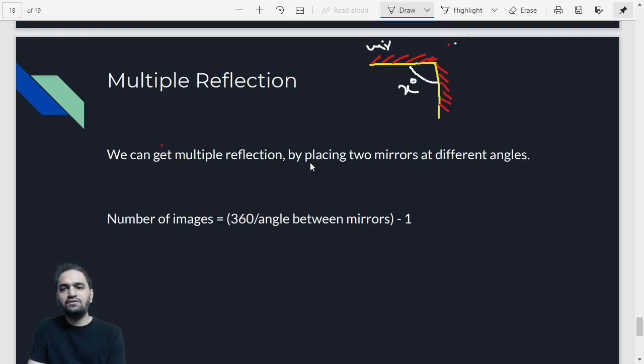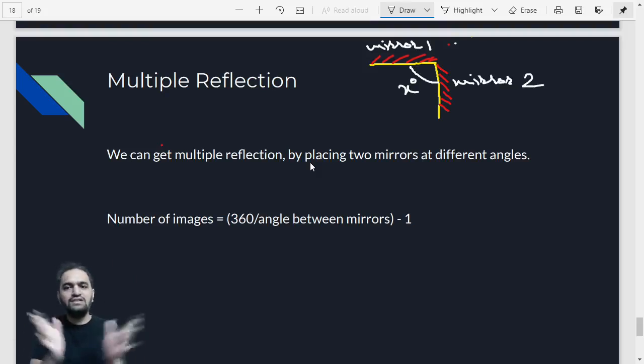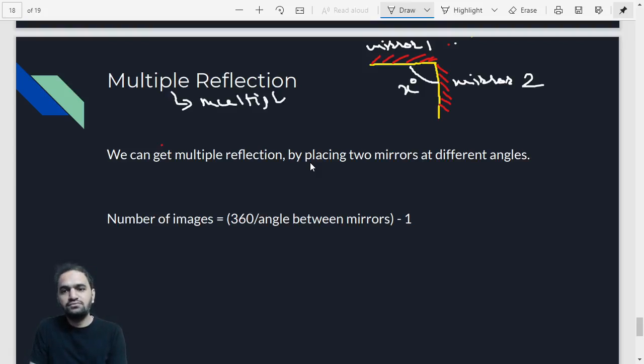This is mirror 1 and this is mirror 2. You can change the angle between mirror 1 and mirror 2, and depending on the angle change, you are going to get multiple reflections. Multiple reflections means what? Multiple images. But can we know, without doing the experiment, how many images we are going to get?